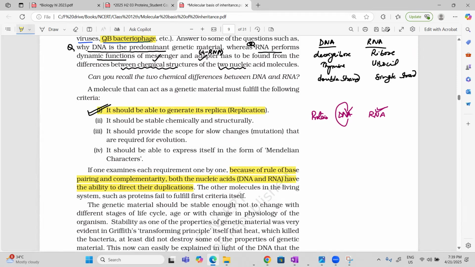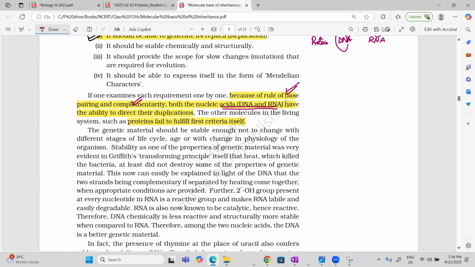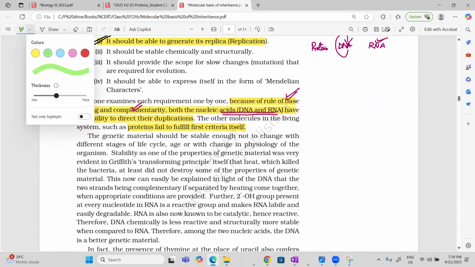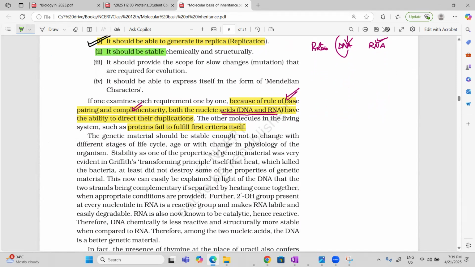The problem came with the protein. Protein failed to fulfill the first criterion. So protein was out of the race, because producing its own replica is a feature shown only by DNA and RNA, and they are able to manage it. Why? Because of the rule of base pairing and because of complementarity. Now, the second criterion was it should be chemically and structurally stable. I'm using the color difference. The second criterion was it should be structurally stable and chemically stable.